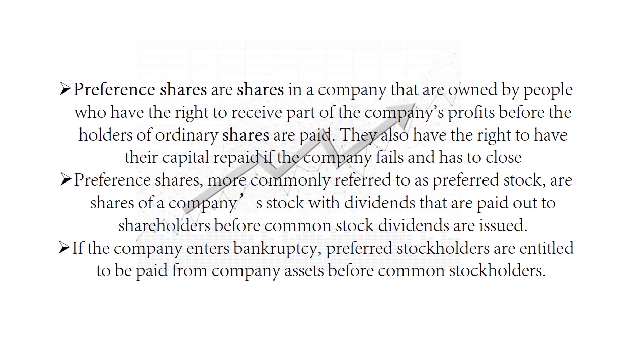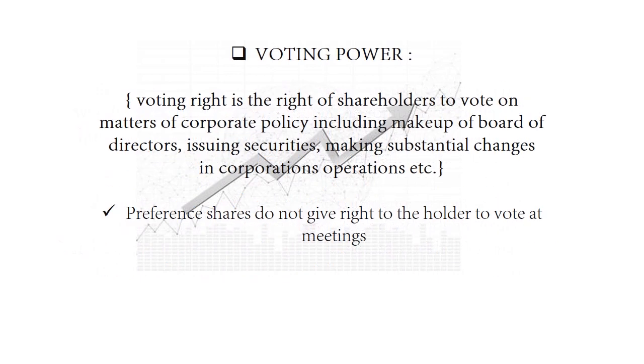So, moving on, let us see what is the voting power of the preference shares. They do not have any voting power because they have a preferred dividend being paid to them, so their voting power is nil, completely nil. They cannot vote in the meetings generally or officially.